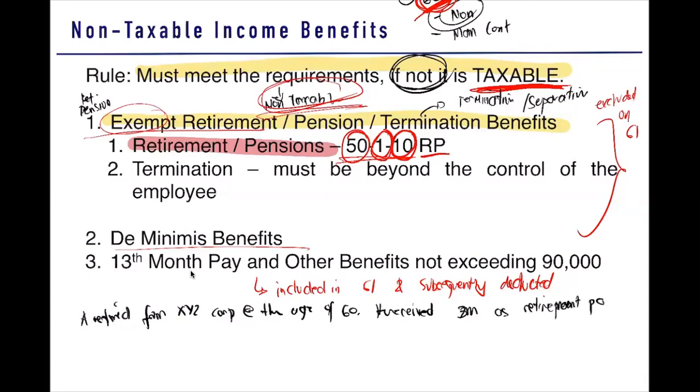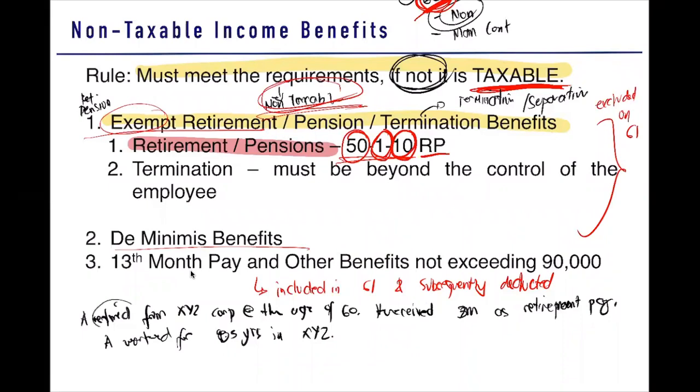A worked for 8.5 years in XYZ. Question, is it taxable or non-taxable?